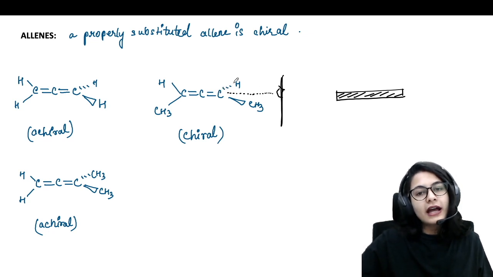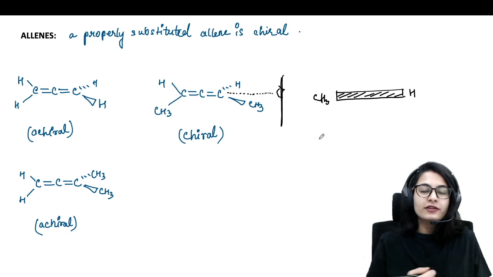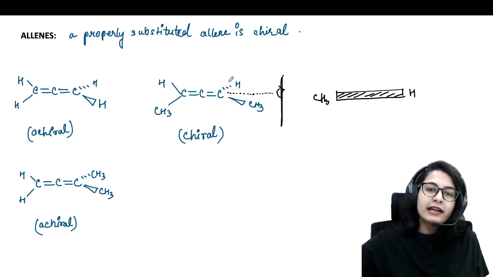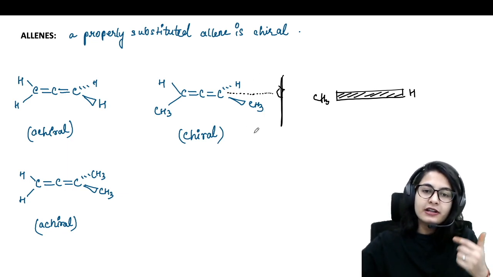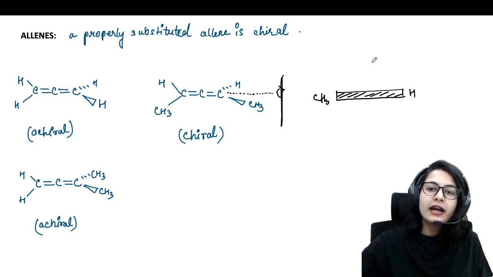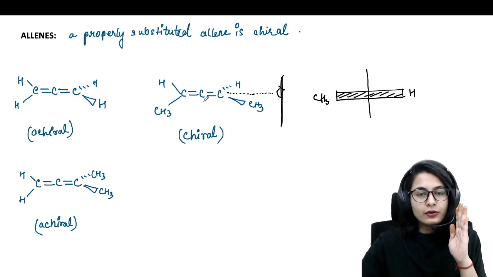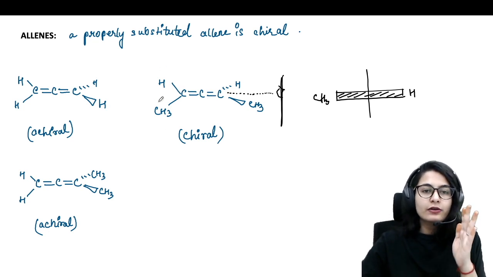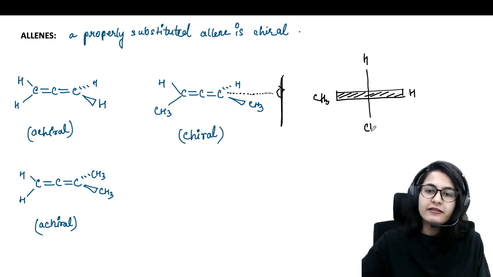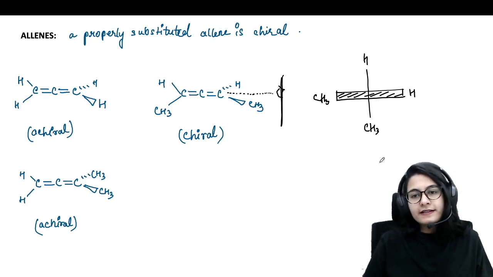On your right hand side you are going to see this hydrogen, on your left hand side you are going to see the methyl. You can pause the video and check again. On the right hand side you will see the hydrogen, on the left hand side you are going to see the methyl group. And what about the hydrogen and methyl over here? They are going to look straight. They are going to look like they are in a vertical line like this. So hydrogen is above, methyl is below.